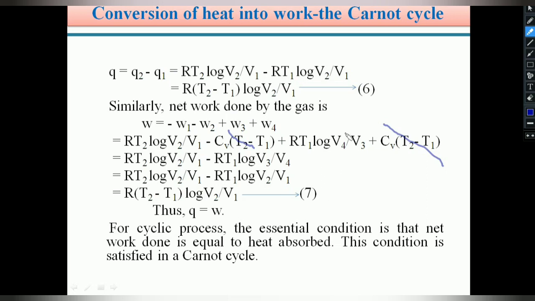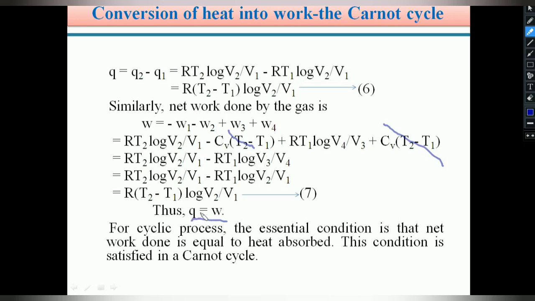See students, equations 6 and 7 both are identical. Therefore, from equations 6 and 7 we can show that Q equals W. Therefore, for a cyclic process, the essential condition is that net work done W is equal to the heat absorbed. W equals Q for a cyclic process.